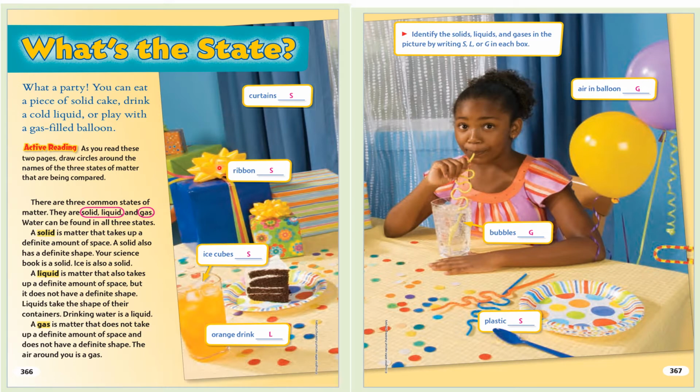Curtains. Ribbon. Ice cubes. Orange drink. Identify the solids, liquids, and gases in the picture by writing S, L, or G in each box. Air in balloon. Bubbles. Plastic.